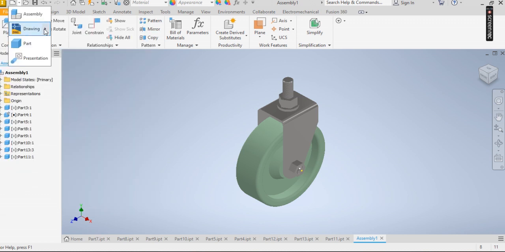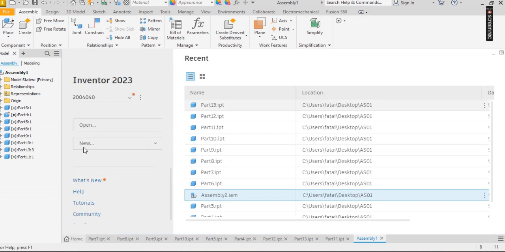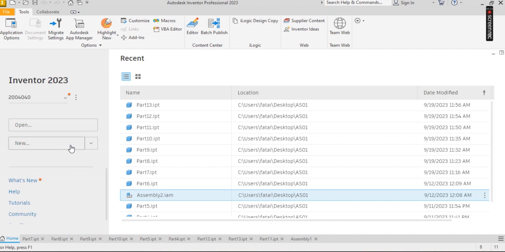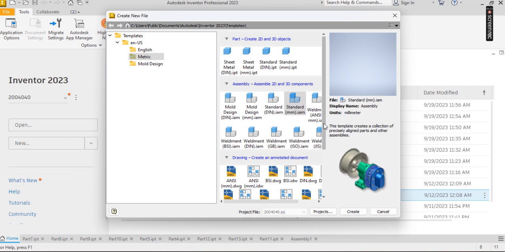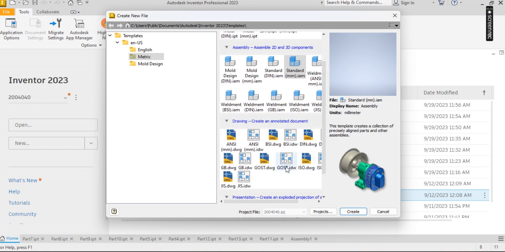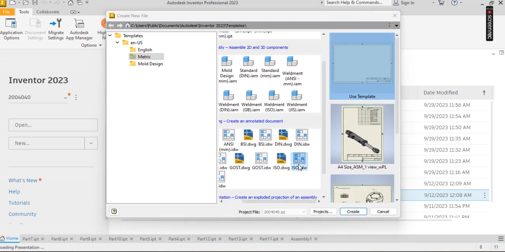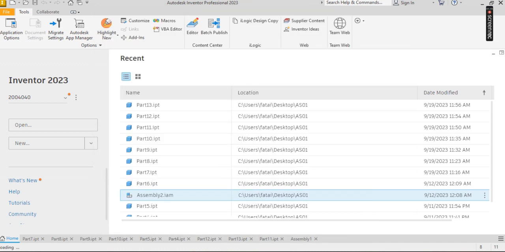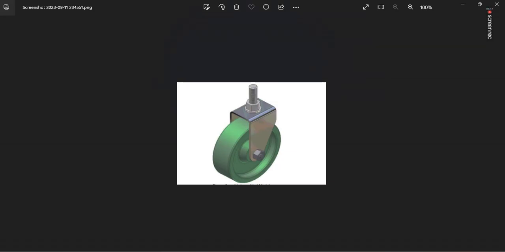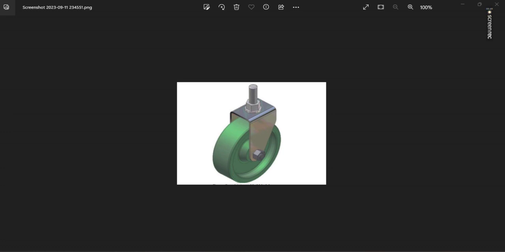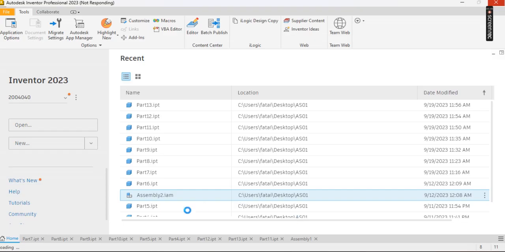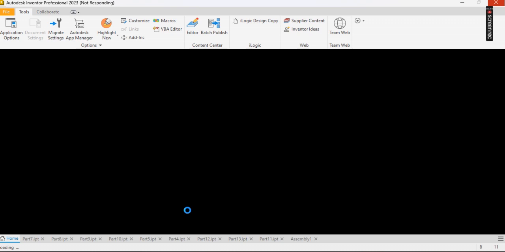you see a drop down, IDW or DWG as the case may be, but I'm going to be using an IDW file. So I come here, create an ISO IDW file of this part. So with this,